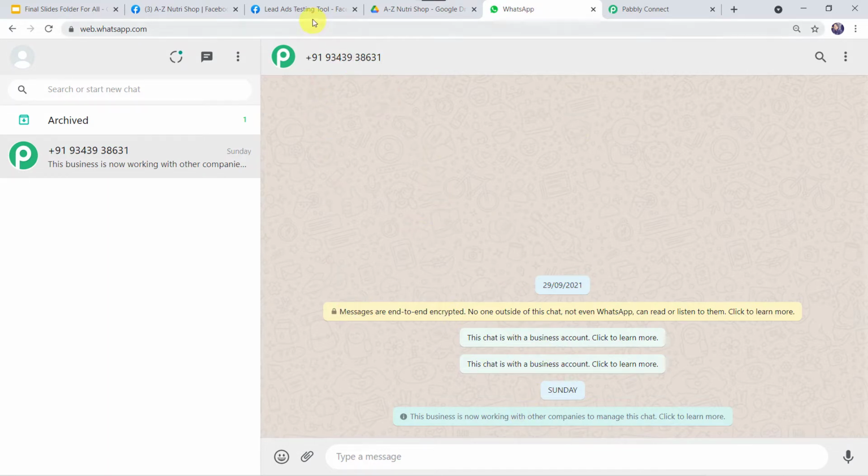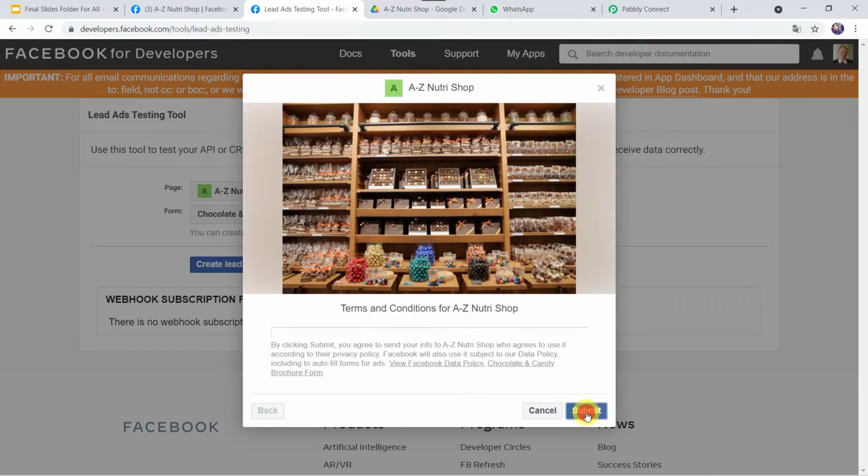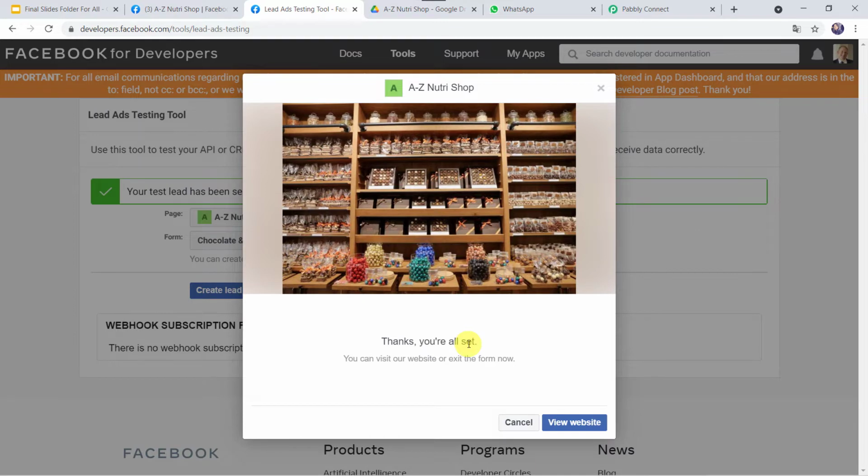So I'll just go to the form and let us fill this form over here and let us give the email address as adamsmith22@gmail.com. Let's give the full name as Adam Smith and let us give his phone number over here. And now let's click on next, submit. Thanks, you're all set. Okay, now we have to check the WhatsApp number of the customer.